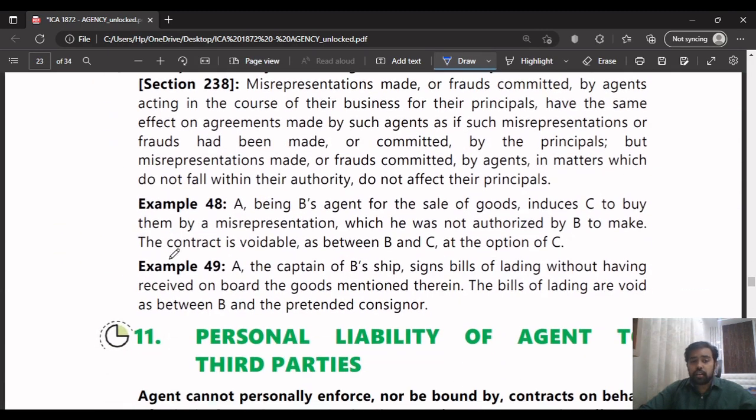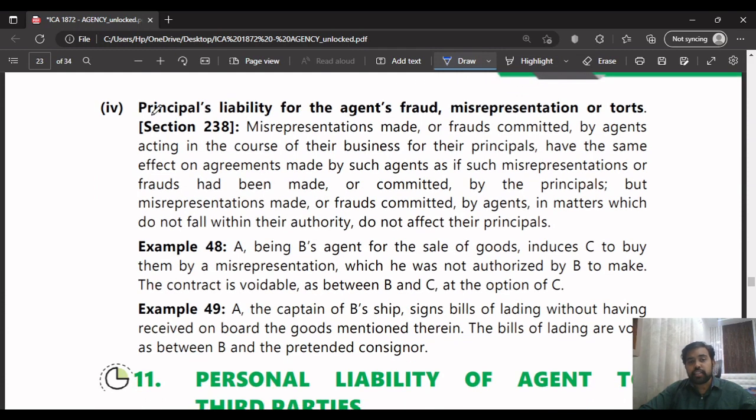Coming to the next point, what they are saying here is the principal's liability for the agent's fraud, misrepresentation, or tort.